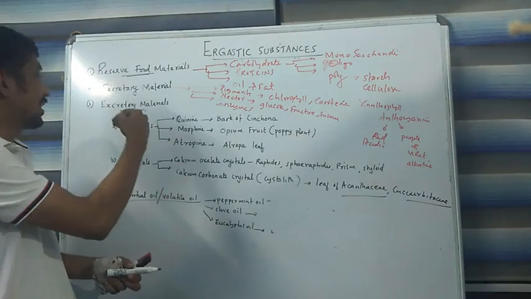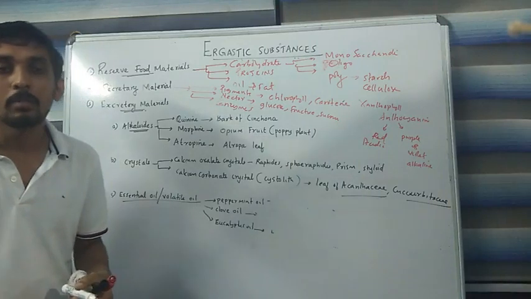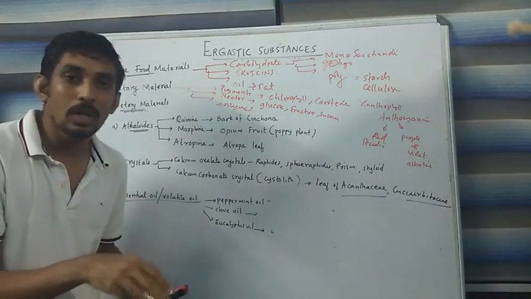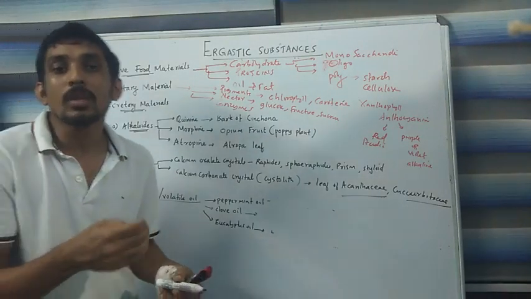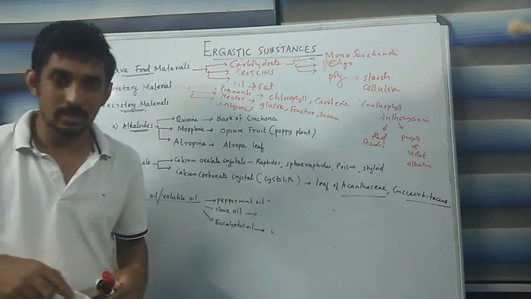This excretory material gives a lot of money for humans because it plays a crucial role in producing various kinds of products.